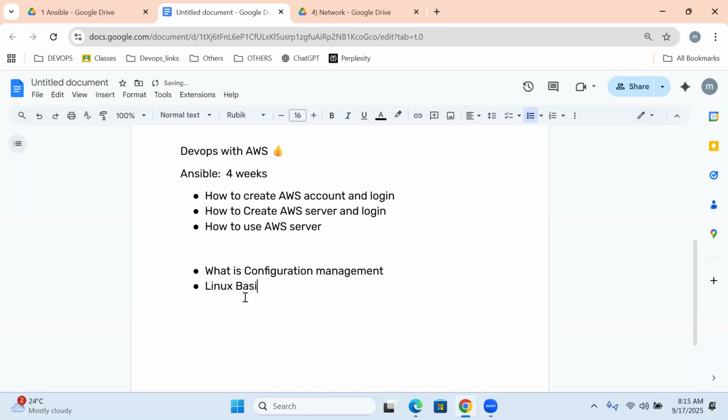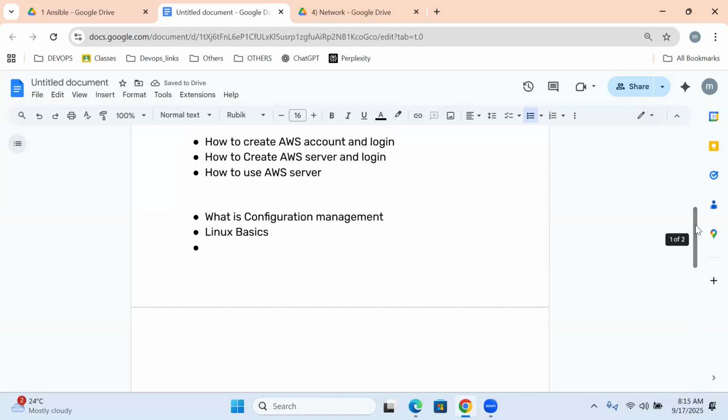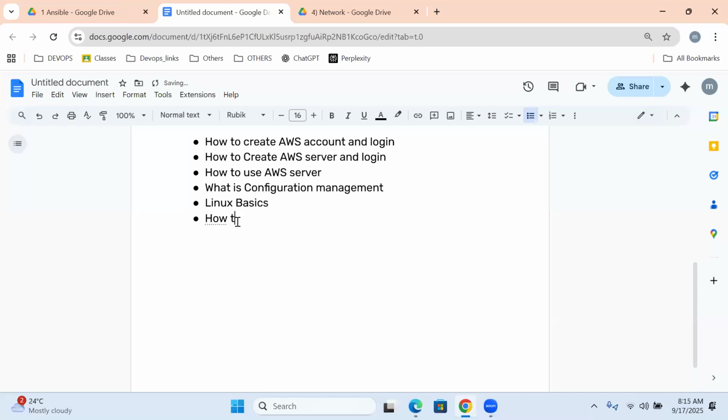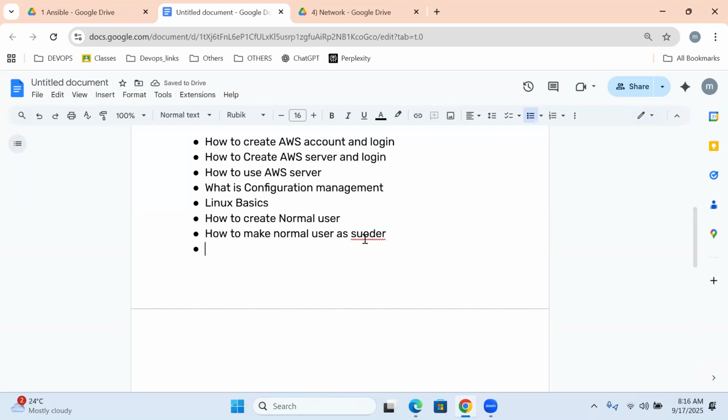So what is configuration management? Linux basics. How to create a normal user and how to make the normal user a sudo user, and password authentication, passwordless authentication.